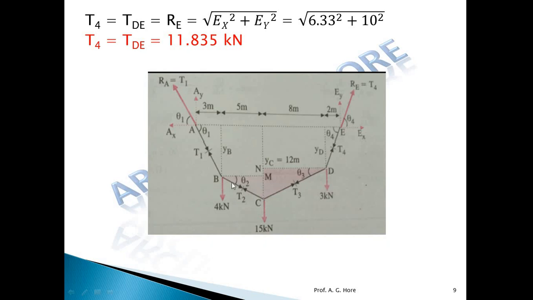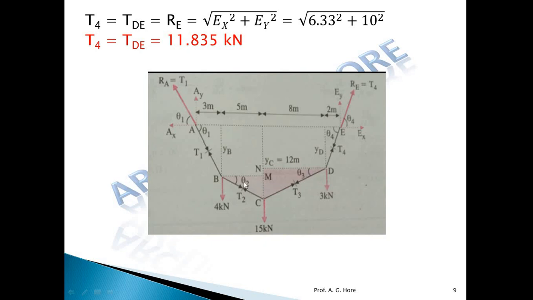Now remaining are the BC and CD tensions, means T2 and T3. So if we observe this joint C, that is Lami's theorem, I already told you that we can apply Lami's theorem at the point C. But for Lami's theorem, we want to find out the angle of T2 with the horizontal and T3 with the horizontal. So if we consider this as theta 2, this must be theta 2, and if we consider this tension CD with the horizontal, that angle is theta 3, so this must be theta 3.